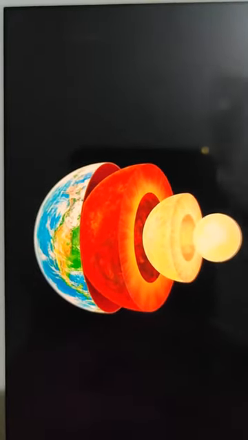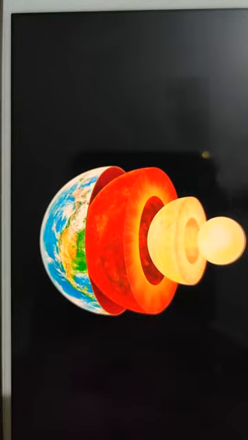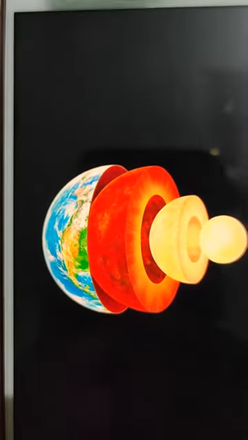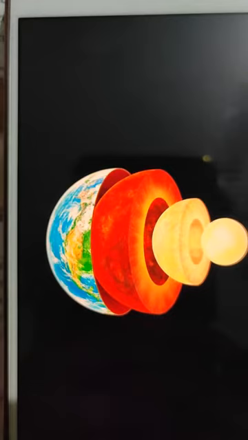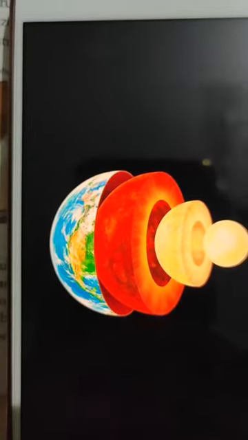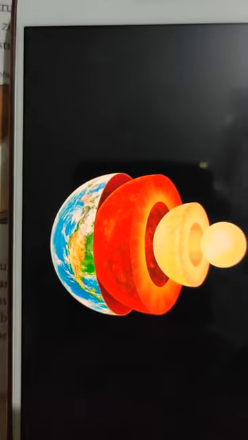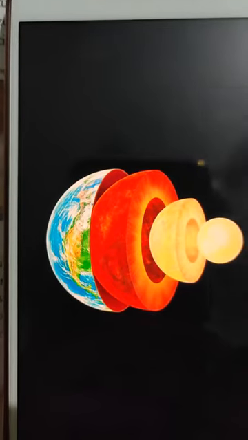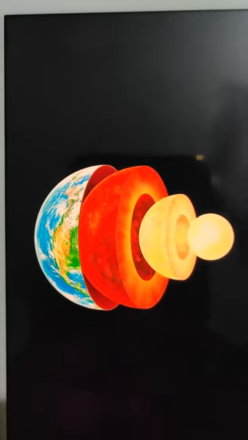Have you ever wondered what lies below the crust? What supports our landmass from below? Is it all solid rock? What sort of matter do volcanoes throw up when they erupt? We will find answers to these questions as we go through this chapter.